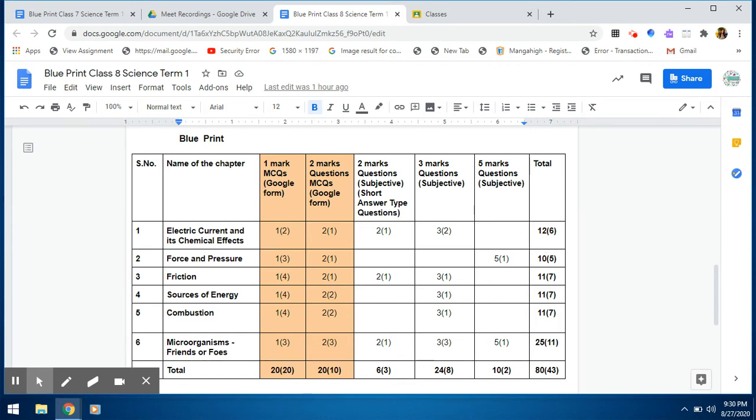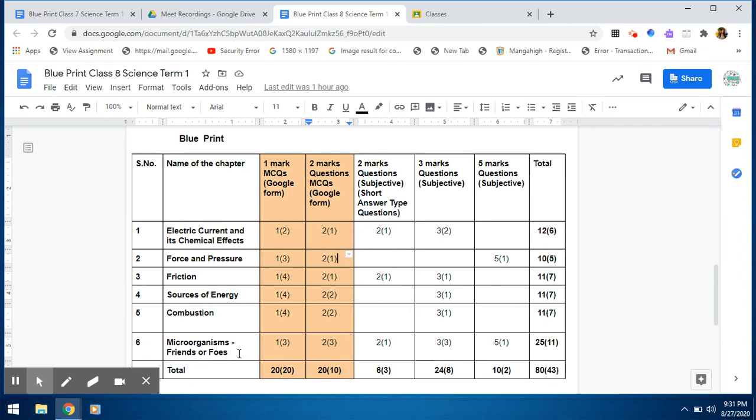Force and pressure: there will be 3 questions of 1 mark and 1 question of 2 marks in the objective type paper. There will be 1 question of 5 marks in the subjective type paper from this chapter. So the weightage of this chapter is 10, and there will be 5 questions in all from this chapter. In friction, there will be 7 questions in all and the weightage is 11. Sources of energy, 7 questions in all, weightage will be 11. Combustion, 7 questions in all, weightage will be 11.